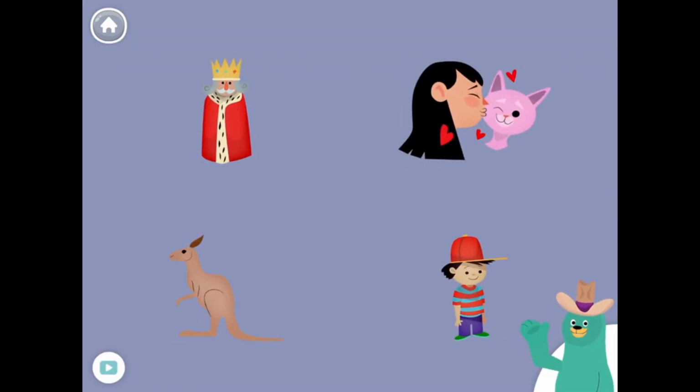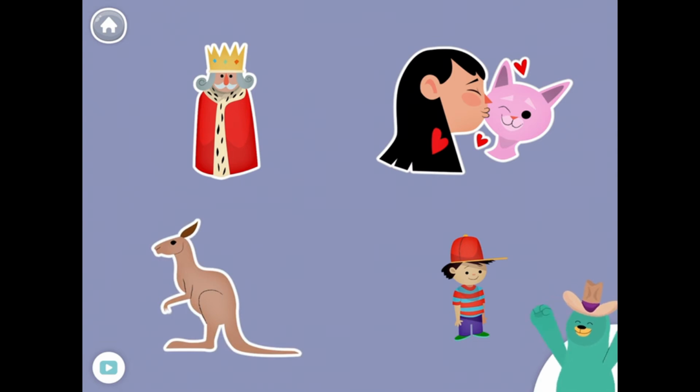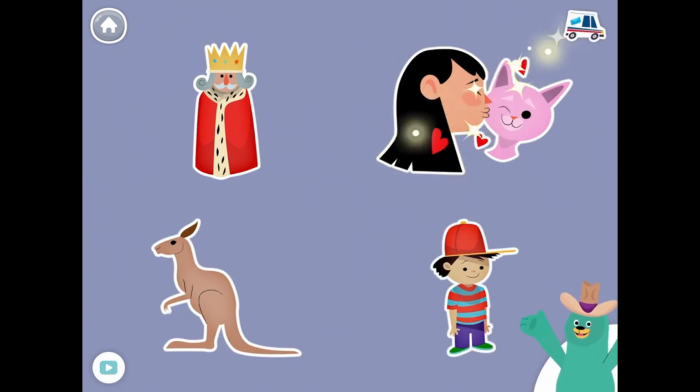All of these things start with the K sound. Tap them all and listen to the K sound at the beginning. King, kiss, kangaroo, kid. Nice work!